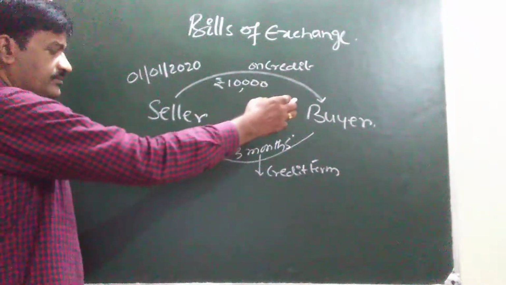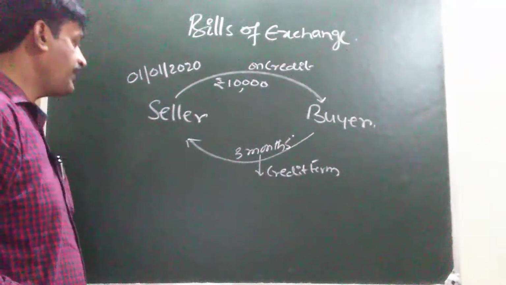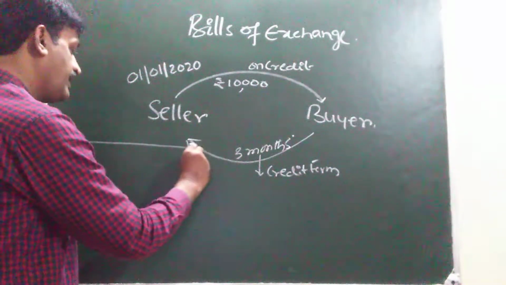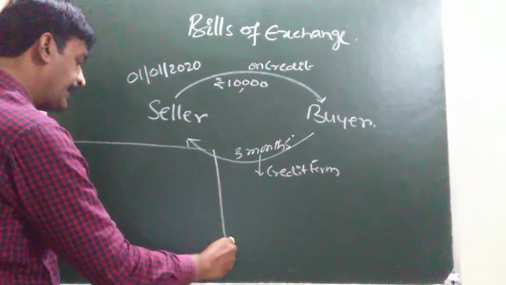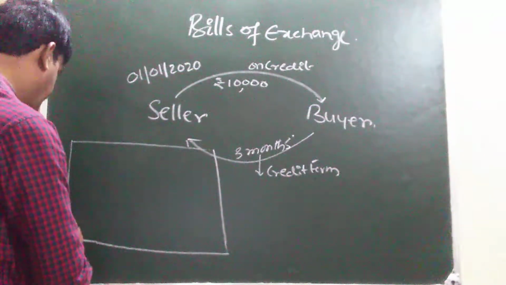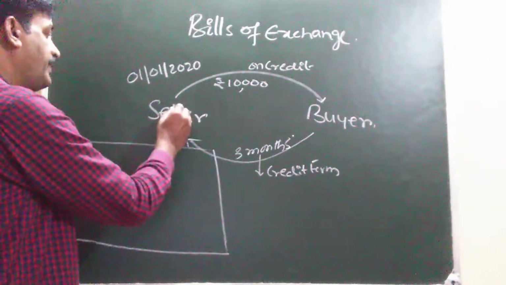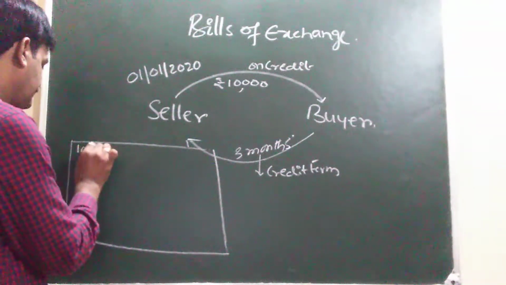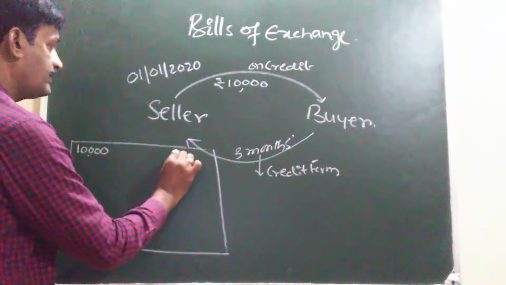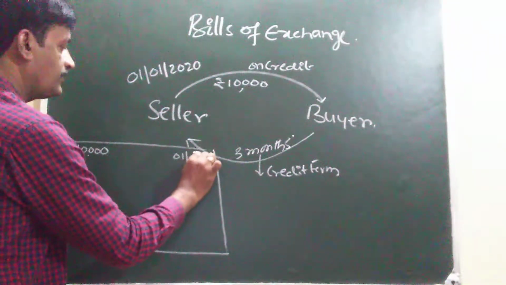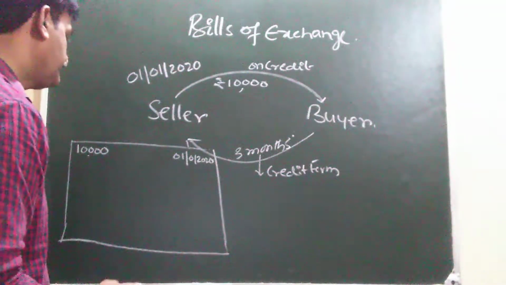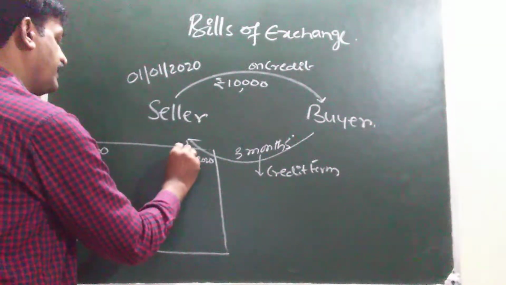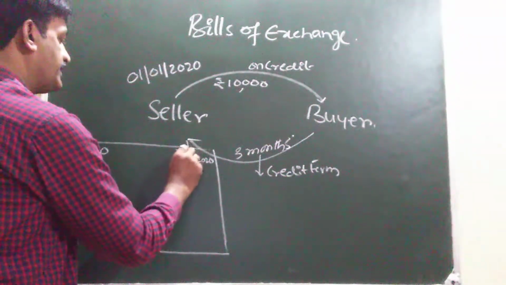After receiving the promise from the buyer, for evidence of the promise, the seller is preparing one document. That document is called draft. Draft is prepared by whom? Draft is prepared by the seller. Here rupees 10,000, date 1/1/2020. Here the name of the city is recorded, Vijayanagaram.